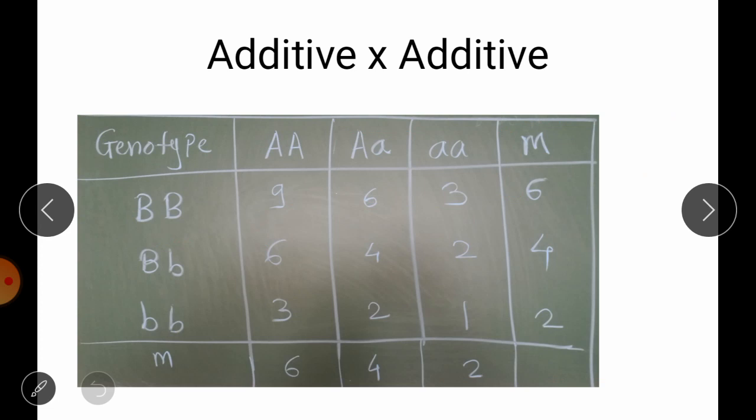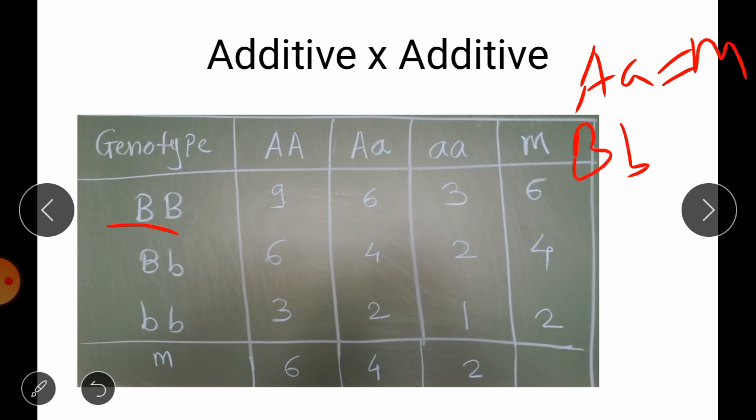We have taken here two pairs of genes, A and B. The A gene is in additive action, and the B gene is also in additive gene action. If you remember our previous assumptions, we have to check that the heterozygote, capital A small a, is equal to the M value. In the same manner, for the B gene we have to check that the heterozygote has a value equal to the mid parent value.